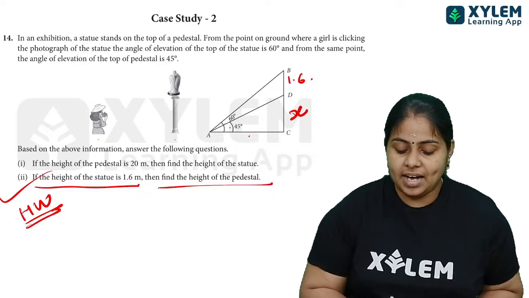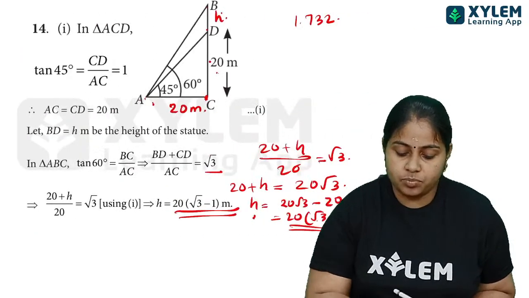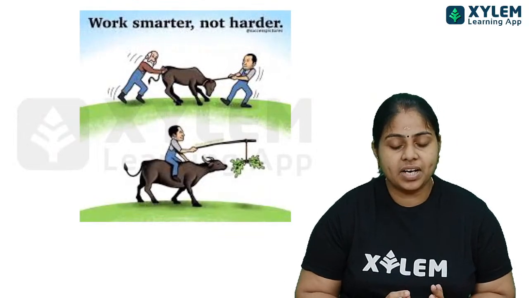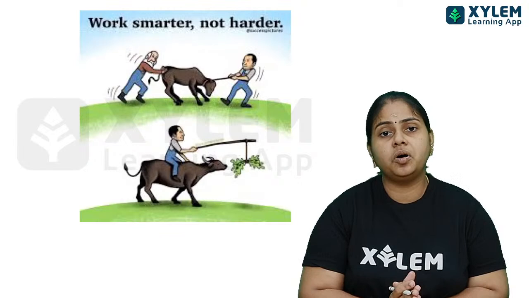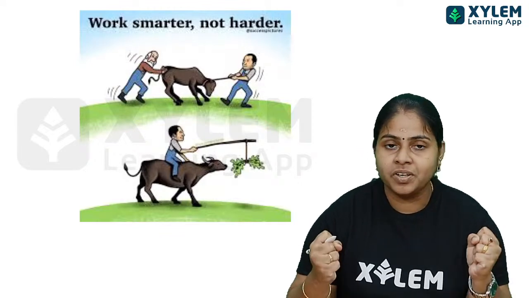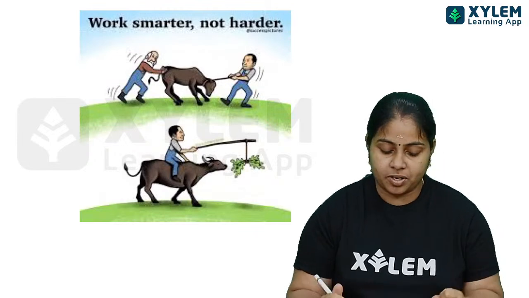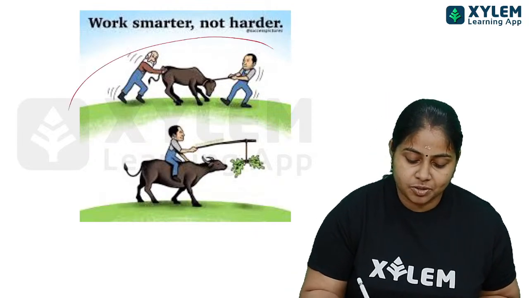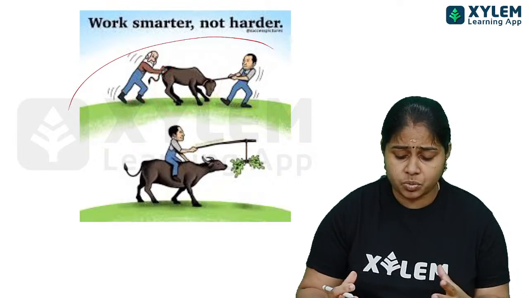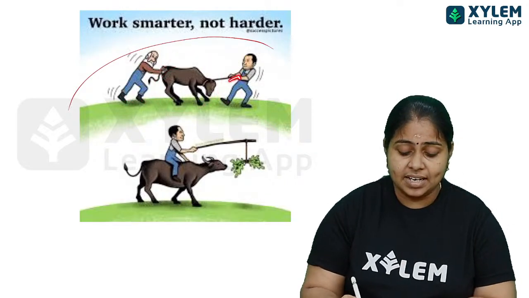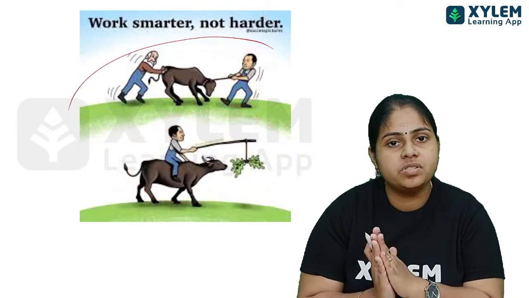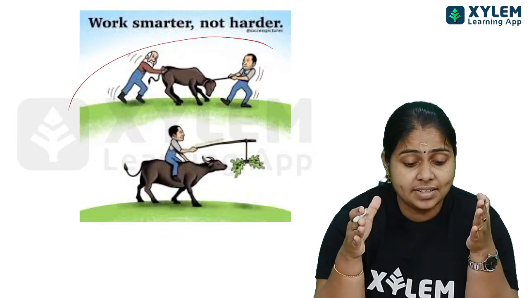So children, finally I'm saying one more thing, that is, I have told you in the beginning, what we have to do: work smarter, not harder. നമ്മൾ ഭയങ്കര ഹാർഡ് വർക്ക് ചെയ്തിട്ടൊന്നും, anyway, we have to do hard work, that is important. You can see one figure here, what he is doing, he is carrying this animal, doing a lot of things, but this person, he's doing smart work. So we have to do smart work and within the time limit.